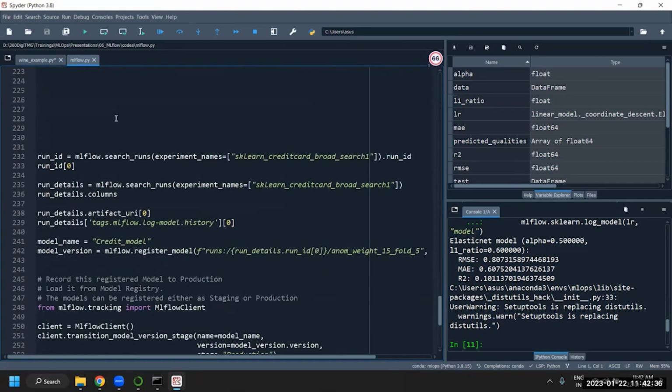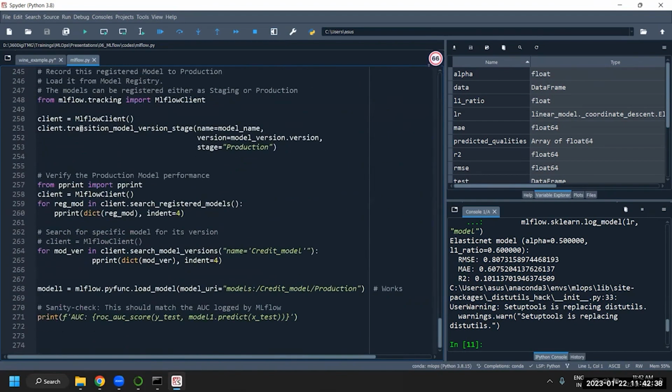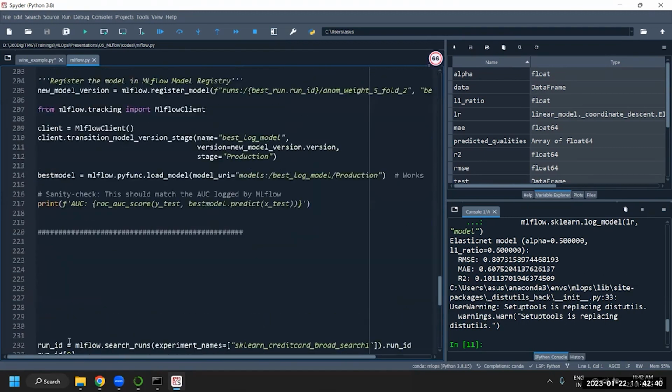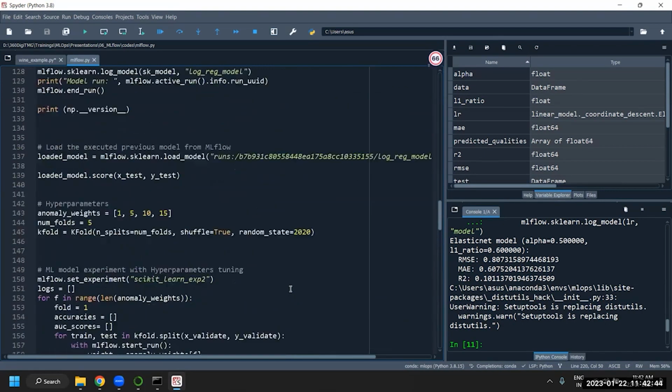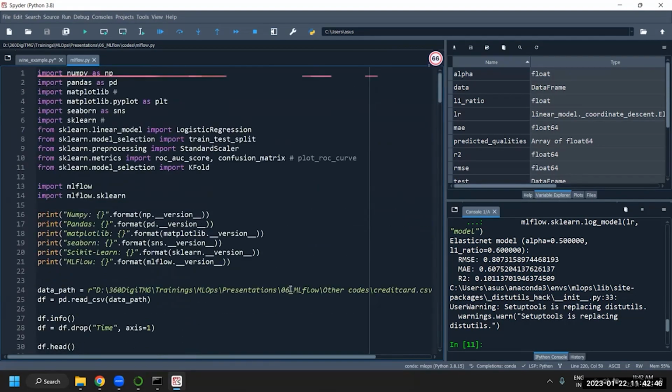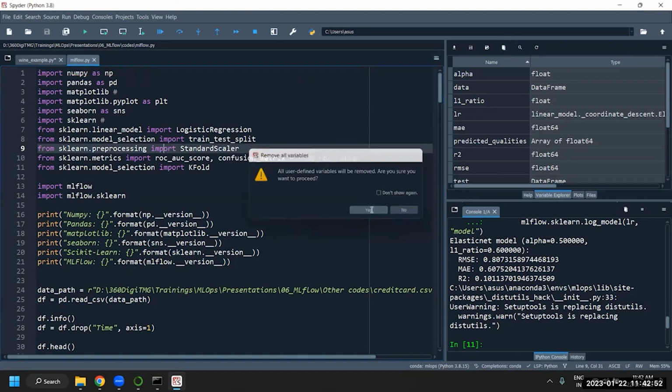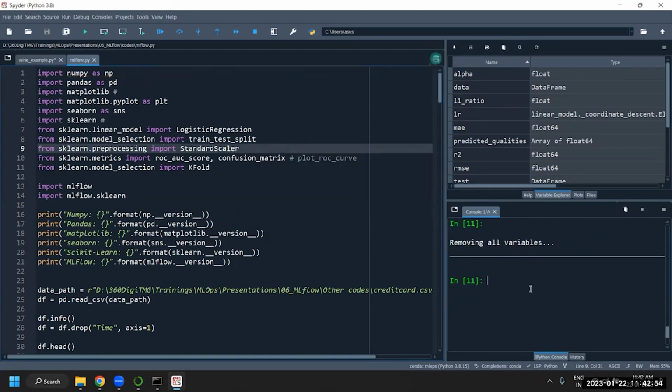Additional code is also given. If you want, you can run through this additional code as well. But till here, we have the code which is required. So let us go through this. Let me clean it up.